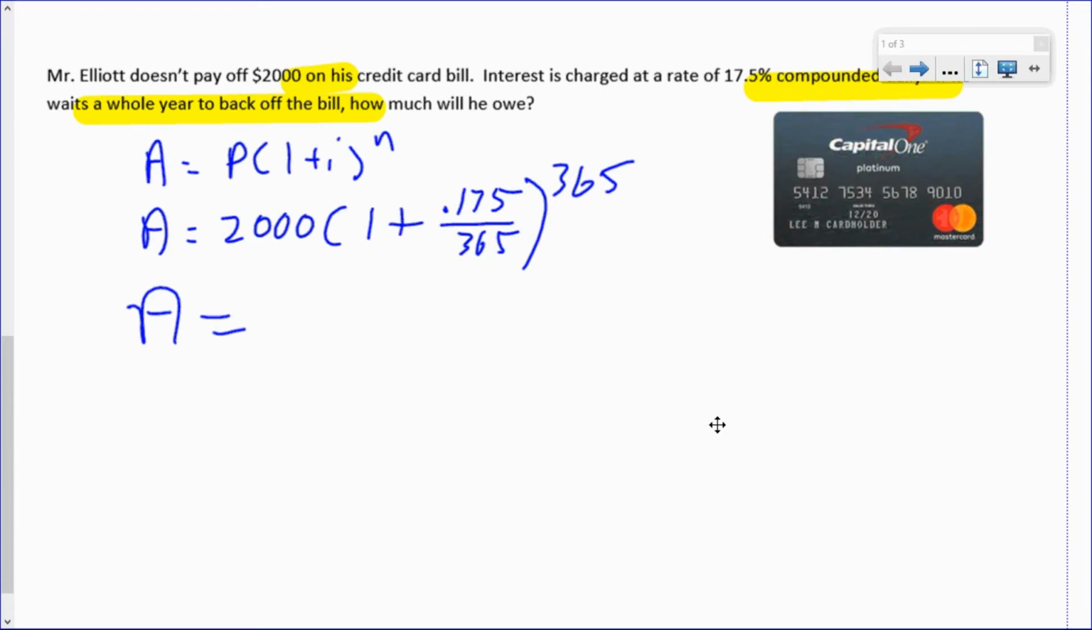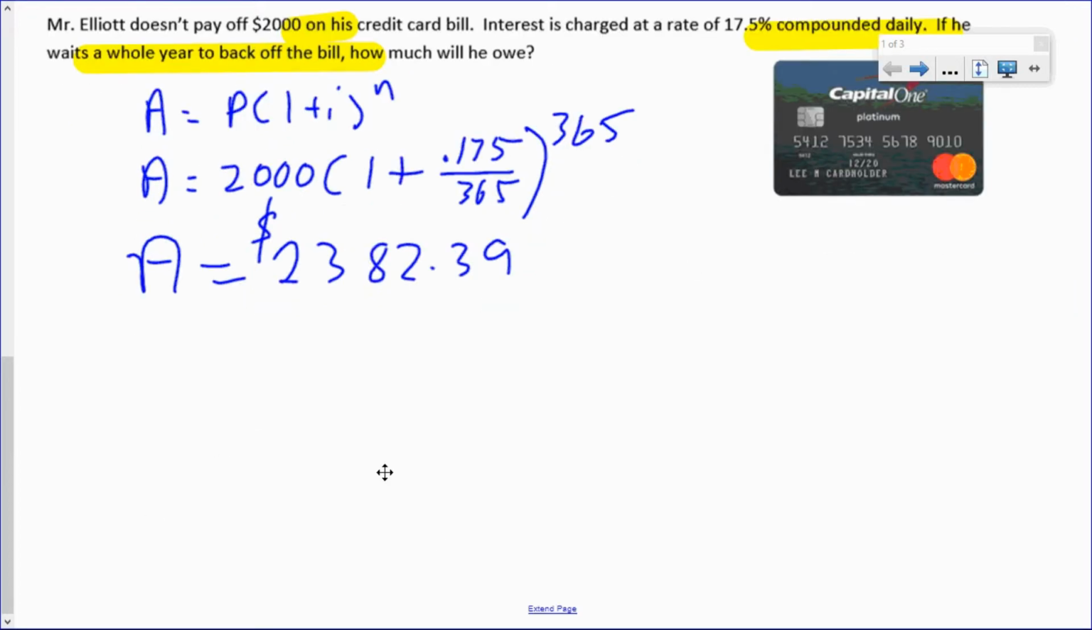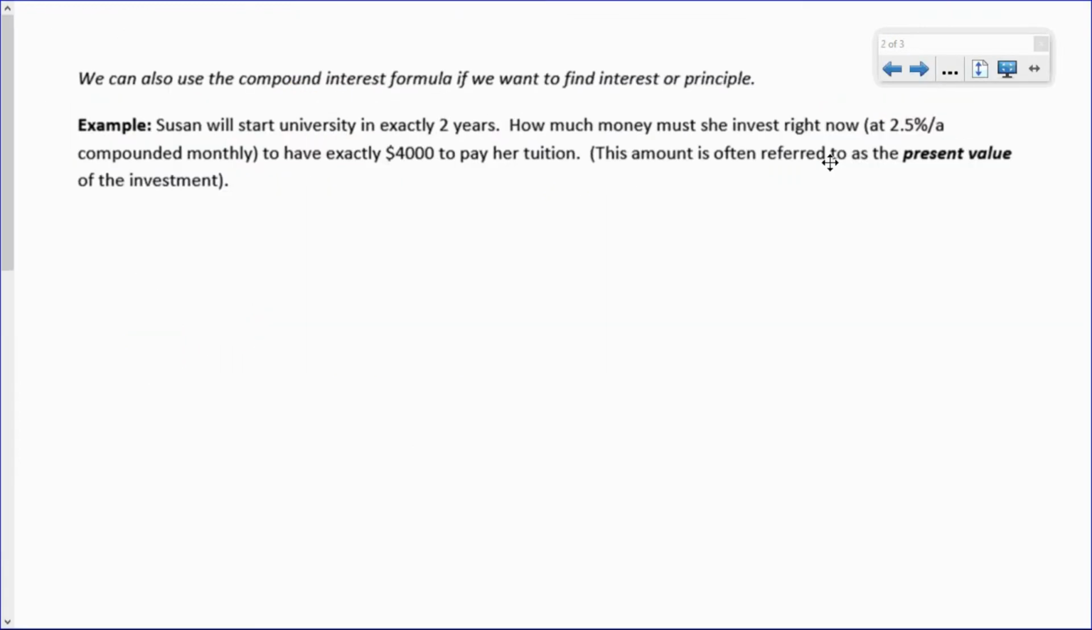Okay, and if you plug that into your calculator, you should get $2,382.39 for the amount that I would owe. Let's see what else we can do with the compound interest formula.